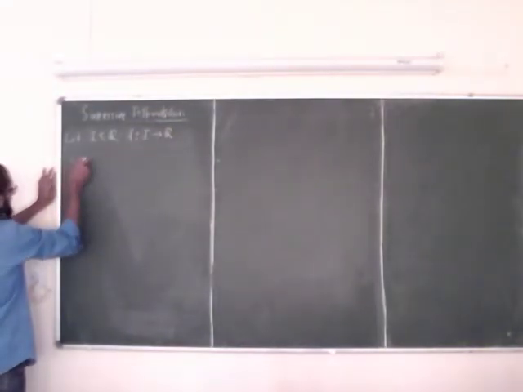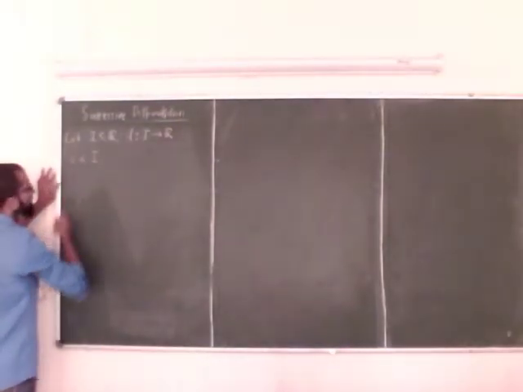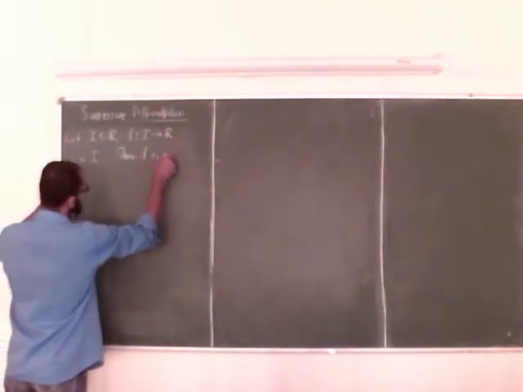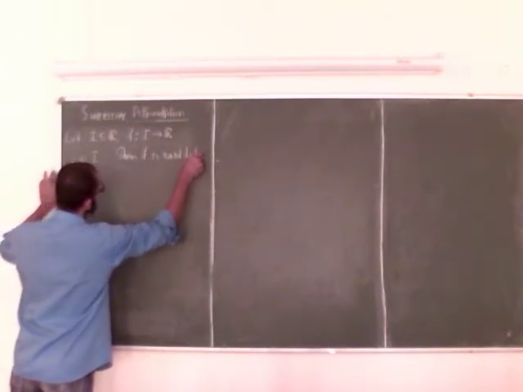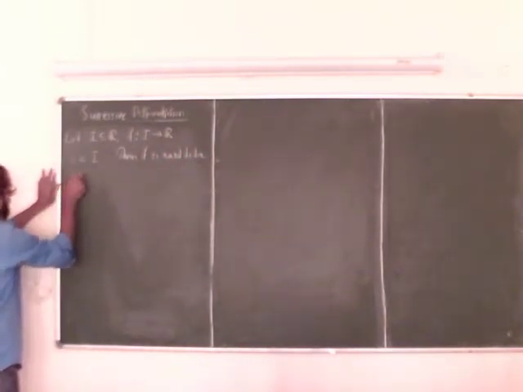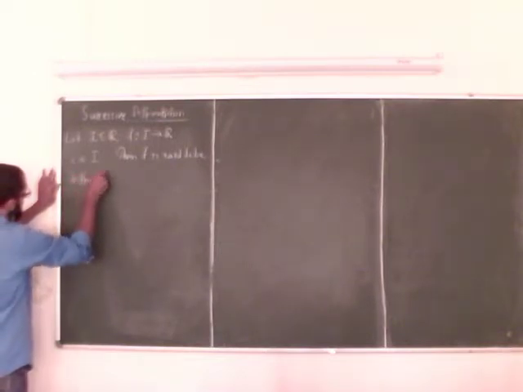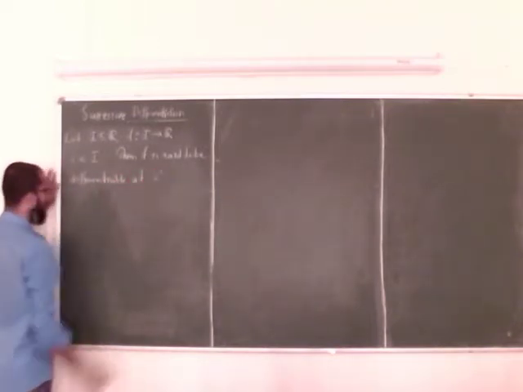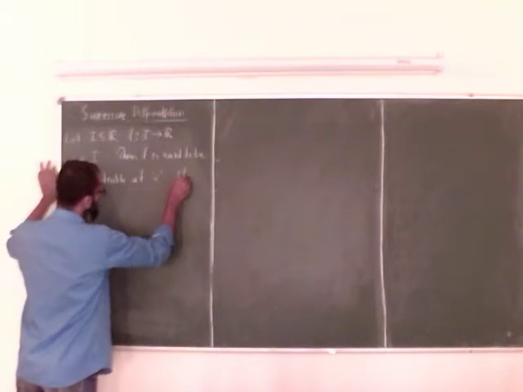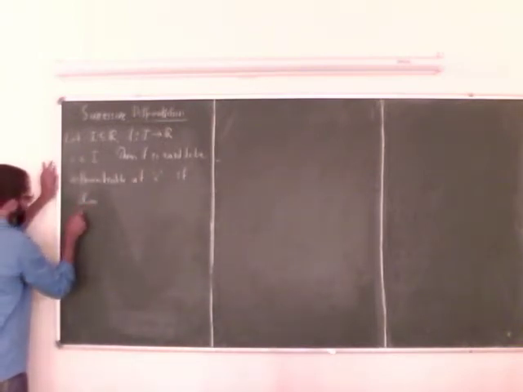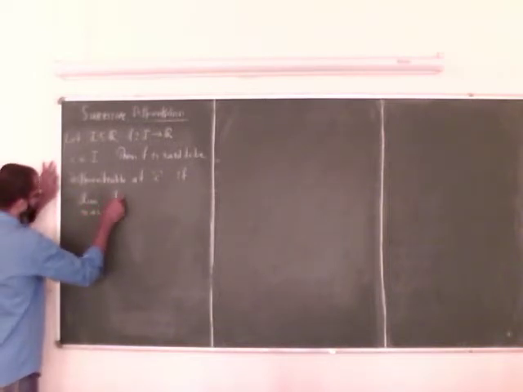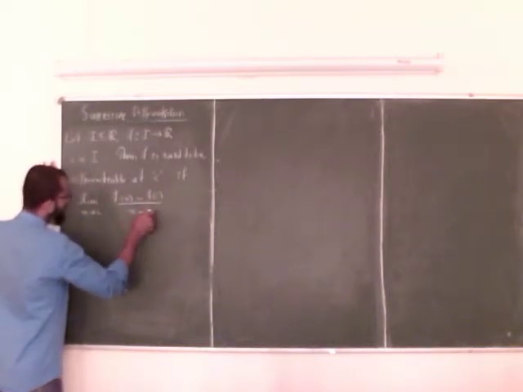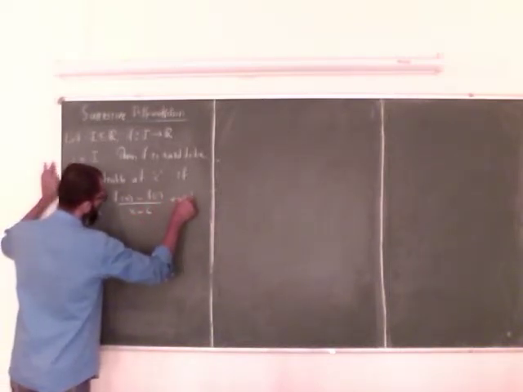Let C be an arbitrary point in I. Then f is said to be differentiable at the point C if the limit as x goes to C of (f(x) minus f(c)) over (x minus c) exists.